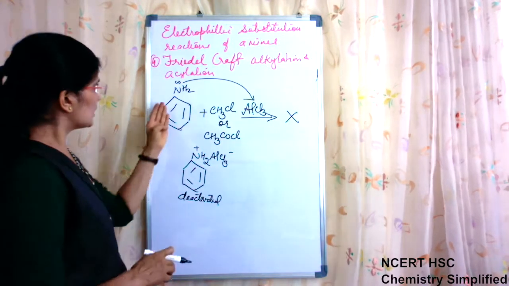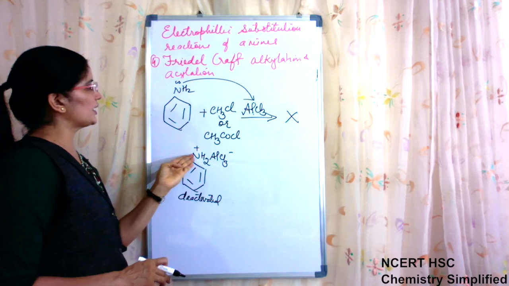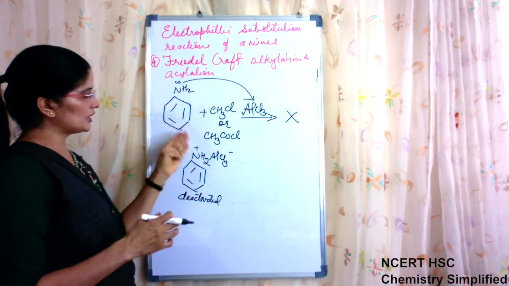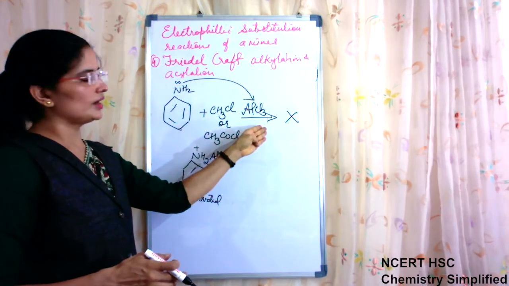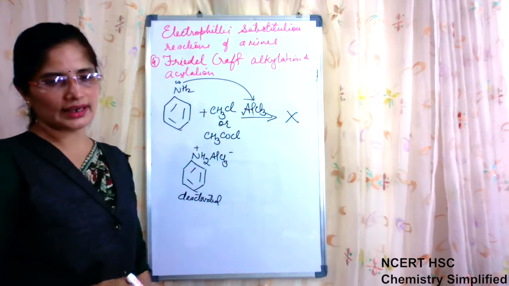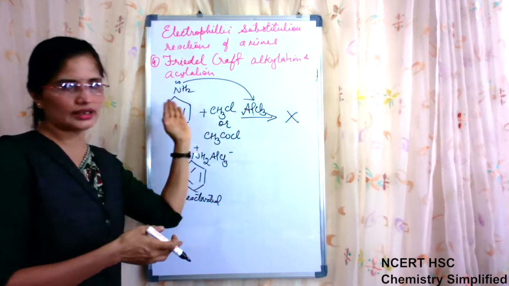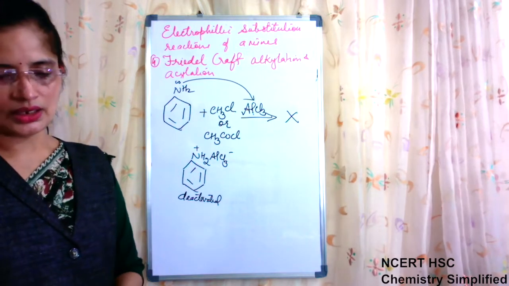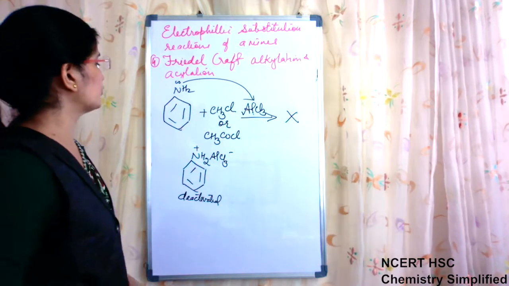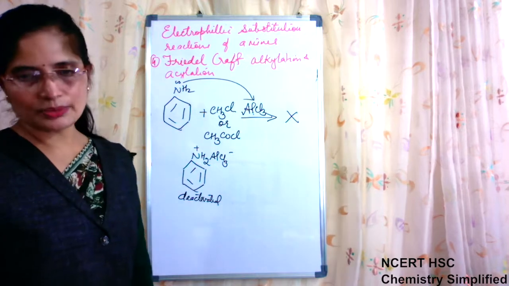That means now the lone pair is not delocalized on the benzene ring. On the other hand, this lone pair is involved in the bond formation with the catalyst. So the catalyst also is not able to activate, and the ring has already become deactivated. So this is the reason why it does not form these products.